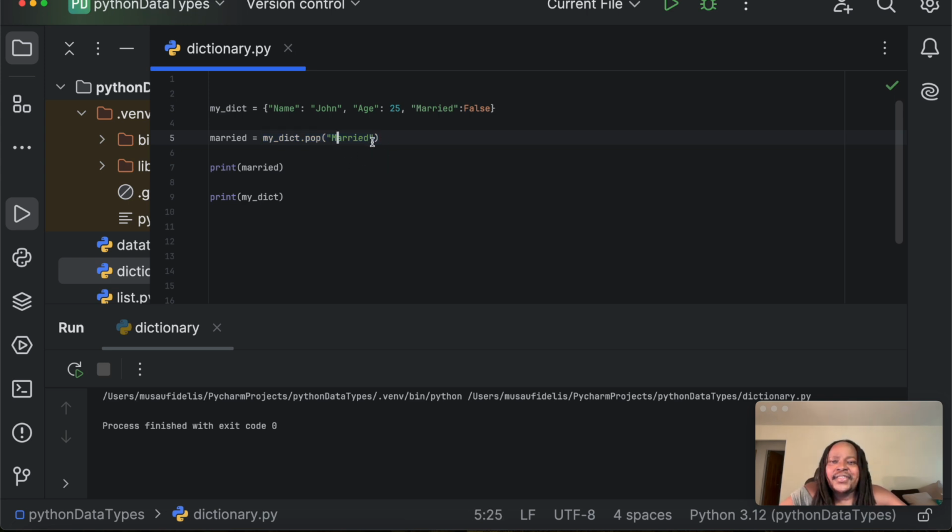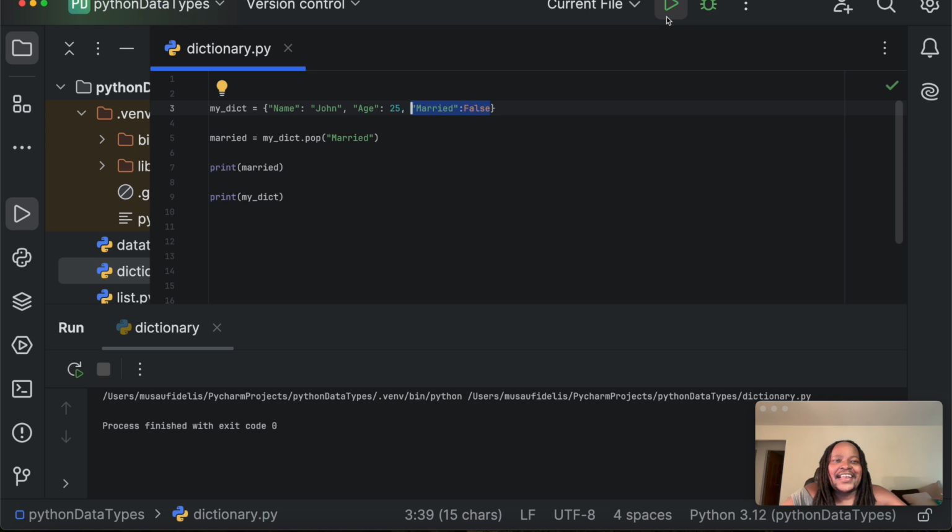So it's gonna print false, and then it's gonna print the dictionary with this item removed, or popped out.